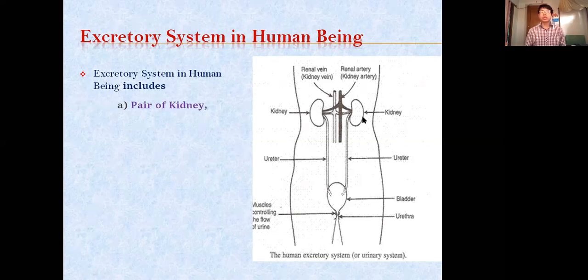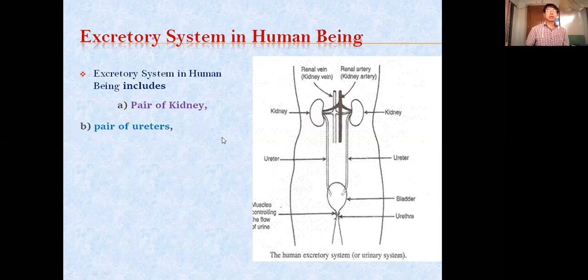These are bean-shaped and remain on either side of our backbone in the abdominal part. In the middle is the backbone, and on either side of it these two kidneys are there, the left one and the right one.